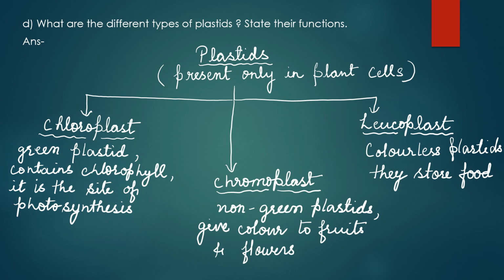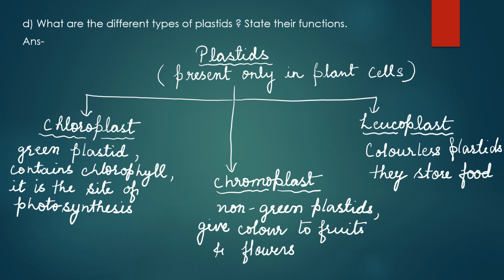That is, the plastids are classified as chloroplast, chromoplast and leucoplast. Chloroplasts are the green plastids. They contain chlorophyll and they are the site of photosynthesis. Chromoplasts are non-green plastids. They give color to the fruits and flowers. Leucoplasts are the colorless plastids and their main function is to store food.